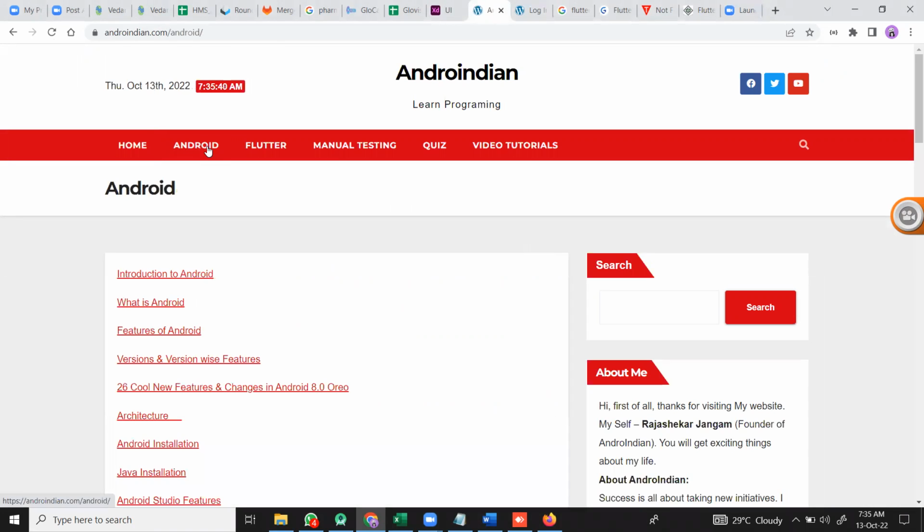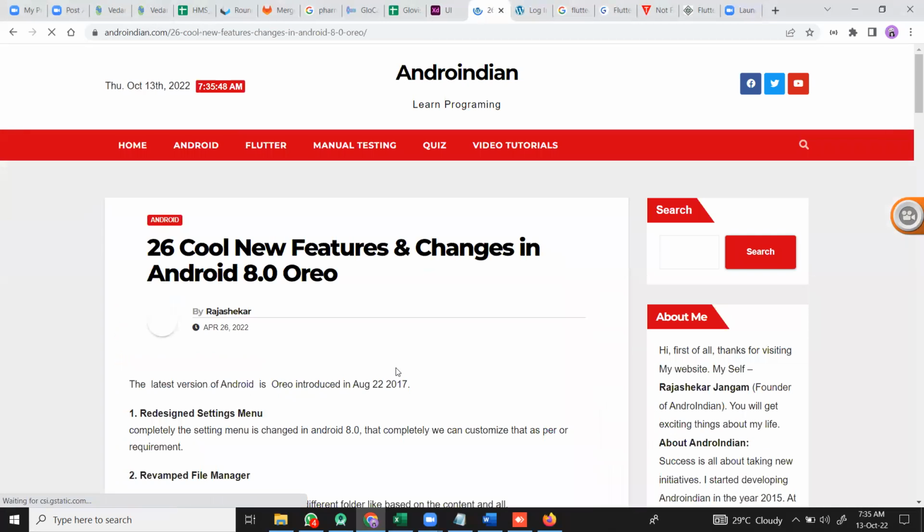So today we'll see the next version features, that is 8.0 features. In this 8.0, there are around 25-26 features. From this version onwards, almost all versions have more features, because up to 2016, different manufacturers entered into Android.